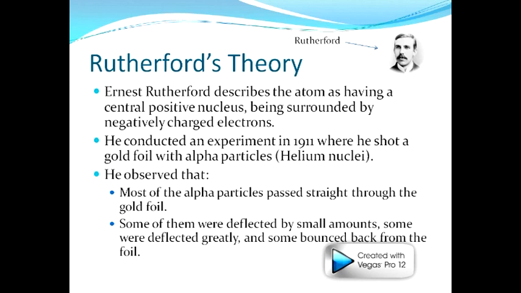He conducted an experiment in 1911 where he shot a gold foil with alpha particles, which are helium nuclei. He observed that most of the alpha particles passed through the gold foil. Some of them were deflected by small amounts, some were deflected greatly, and some bounced back from the foil.